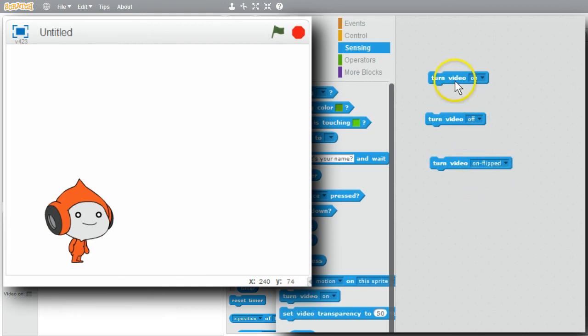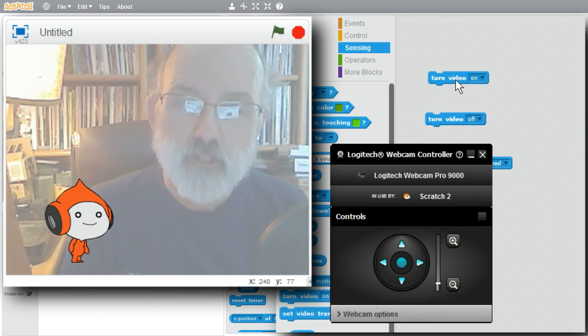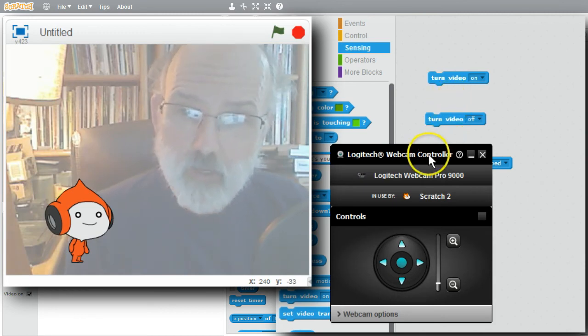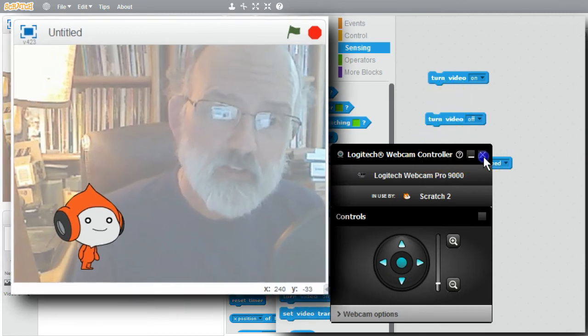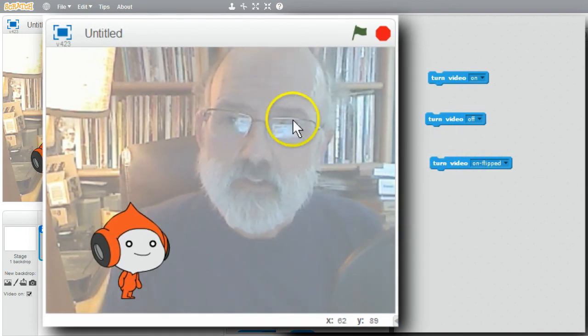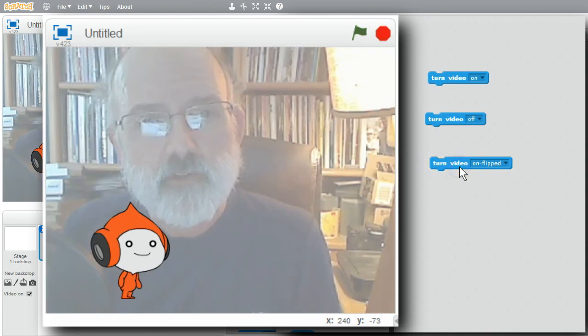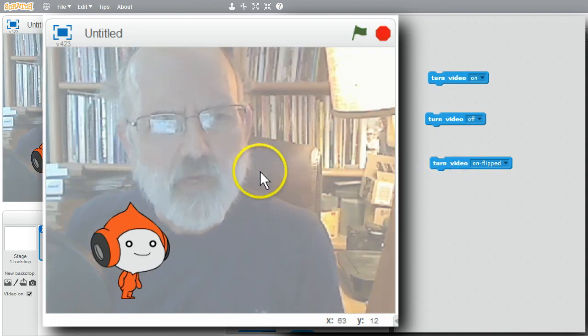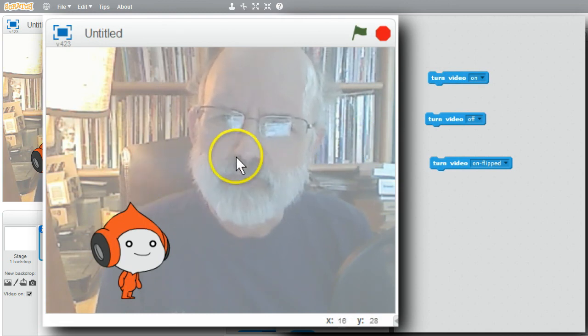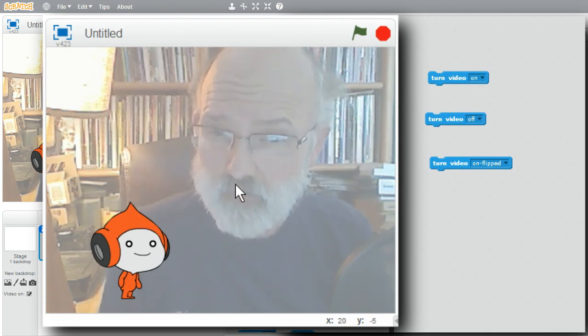I'll try video on. Video's on, and my web controller camera is on. I'll remove this. The image is in a reverse image. If I try on flipped, the image reverses. This seems very strange on the screen. I'll go back to video on, because now it feels as if I'm looking at a mirror. It's much easier to interact with this.